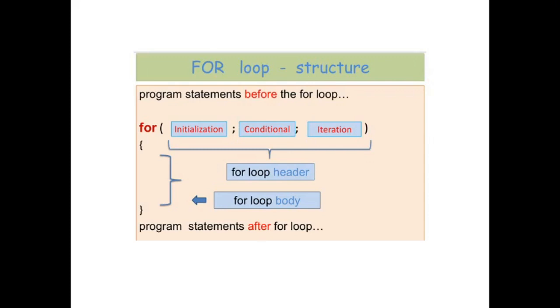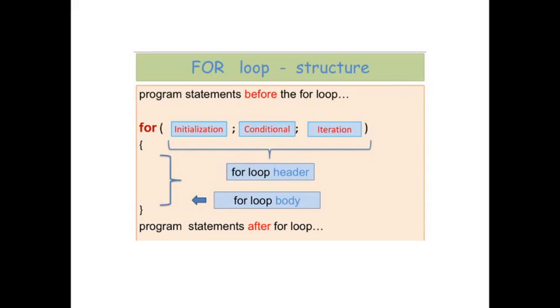Now after the semicolon, there is the third part known as the iteration. Here you provide the increment to the variable that is used as a loop counter, or the variables which are initialized in the initialization phase. They are incremented or decremented in the iteration section. So these are the three sections of the for loop.